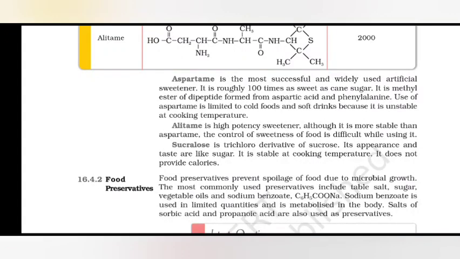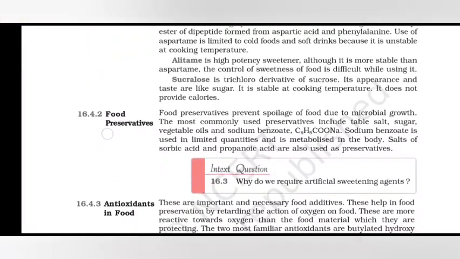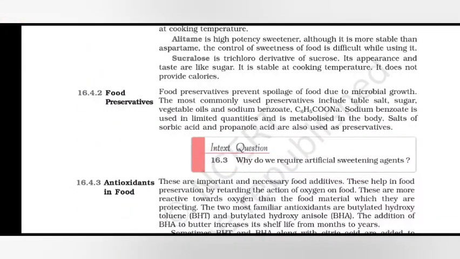Alitame is a high potency sweetener. Although it is more stable than aspartame, the control of sweetness of food is difficult while using it. Sucralose is a trichloro derivative of sucrose. Its appearance and taste are like sugar. It is stable at cooking temperature. It does not provide calories.